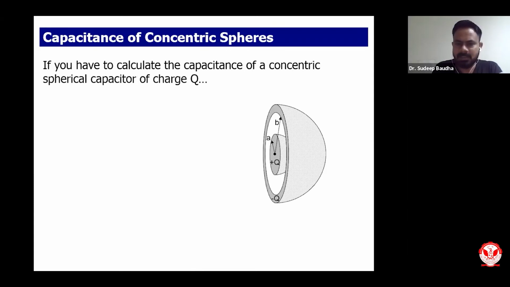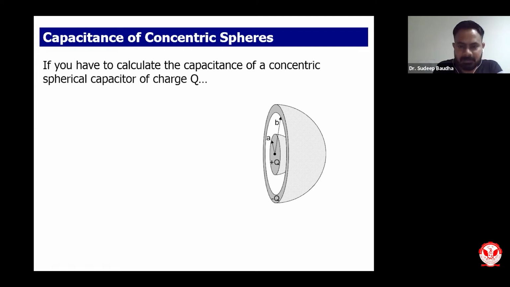So for calculating it, let us assume there are two spheres with a gap between them. Radius of the first sphere is A. Radius of the second sphere is B. Let us consider the charge on the first sphere as positive, and the charge on the second sphere as negative. So we have a positive charge sphere and a negative charge sphere.